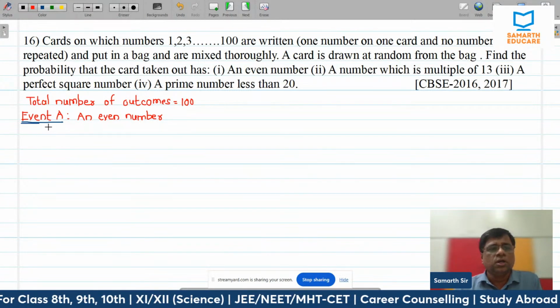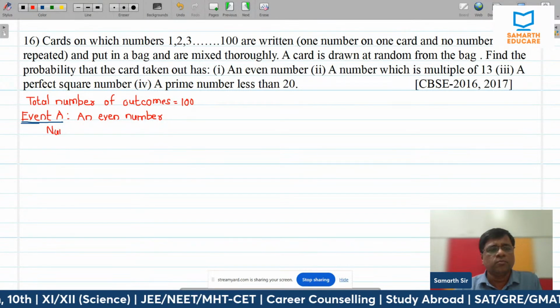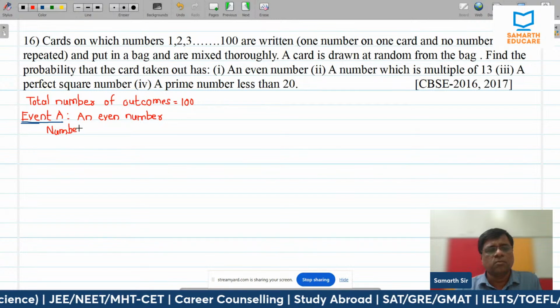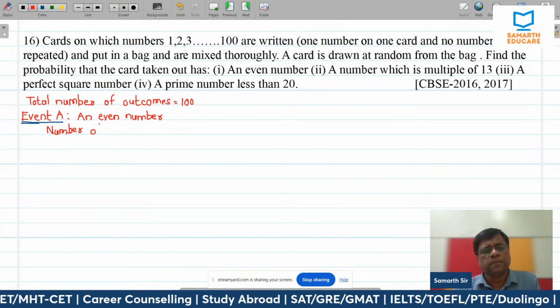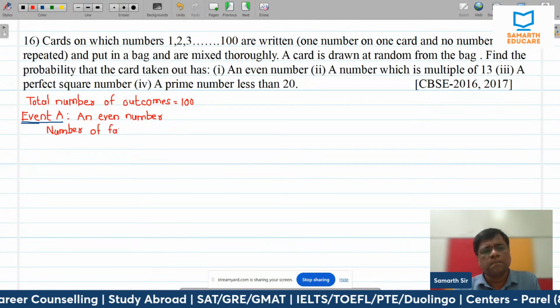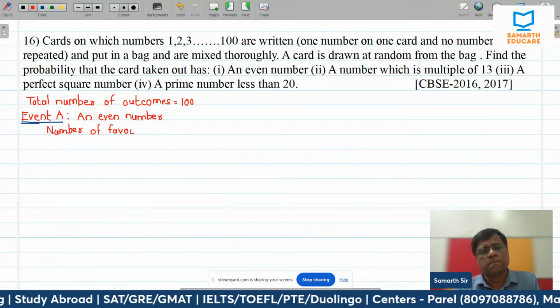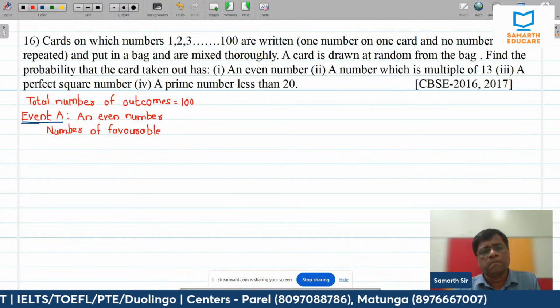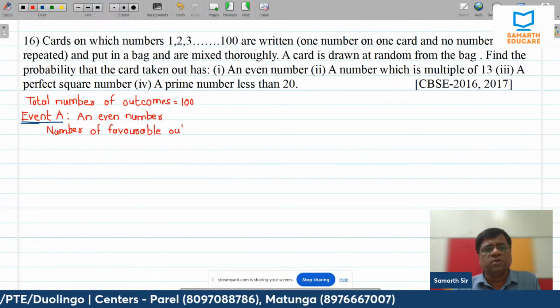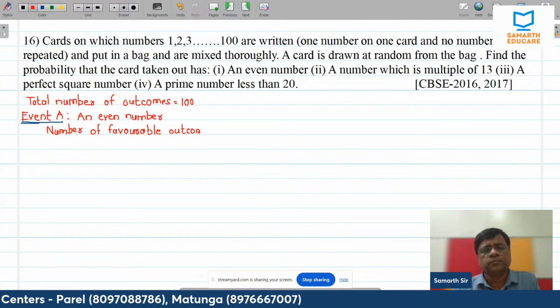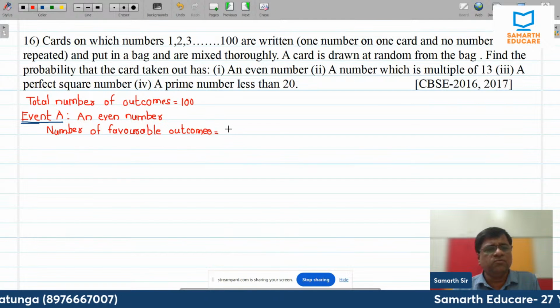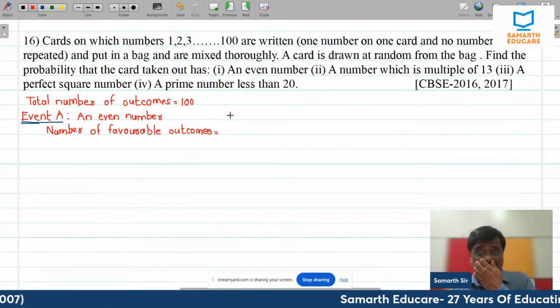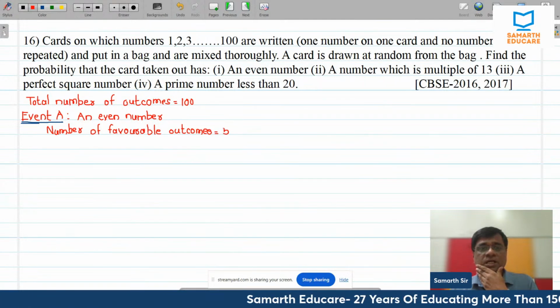So here number of favorable outcomes is equal to 50, as I said earlier.